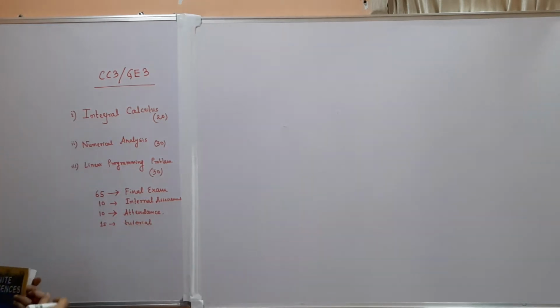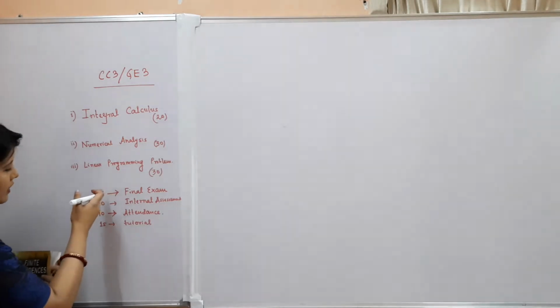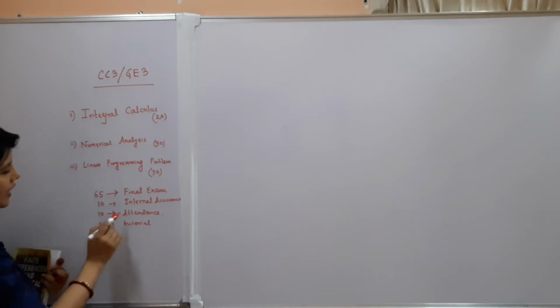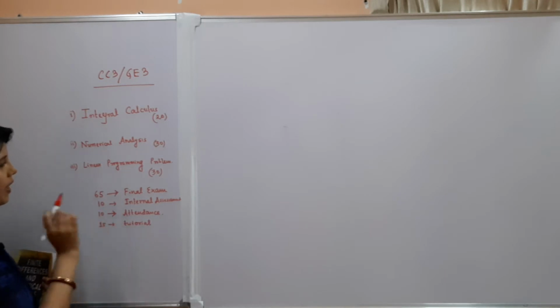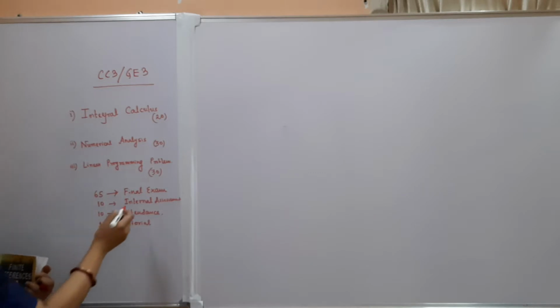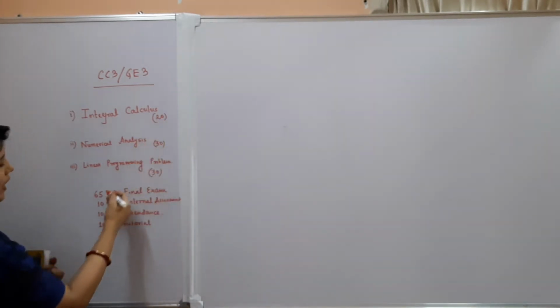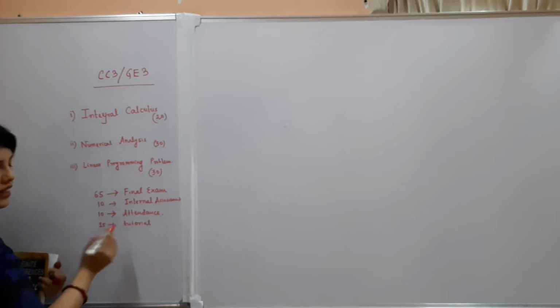So this is the total distribution of the 100 marks, that is 65 marks for final exam, 10 marks for internal assessment, 10 marks for attendance, and 15 marks for tutorial. So the weightage of the 100 marks will be distributed like this.